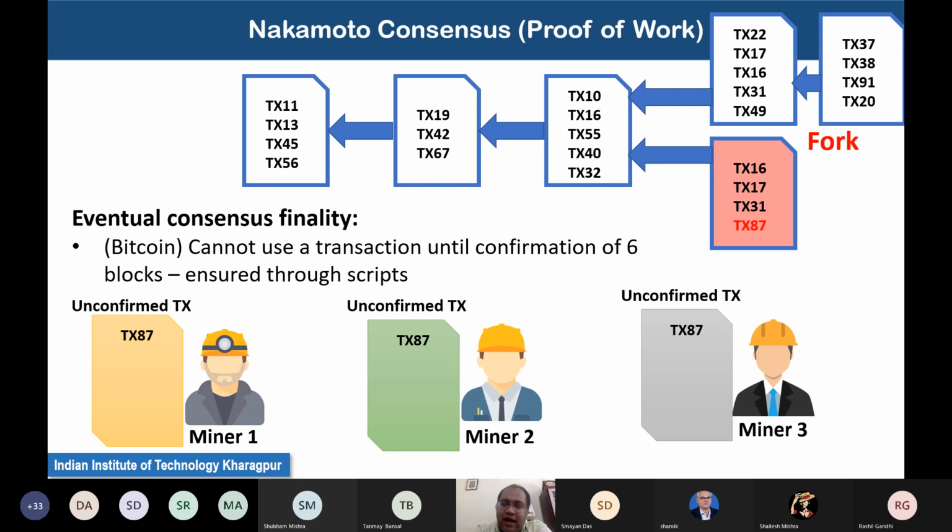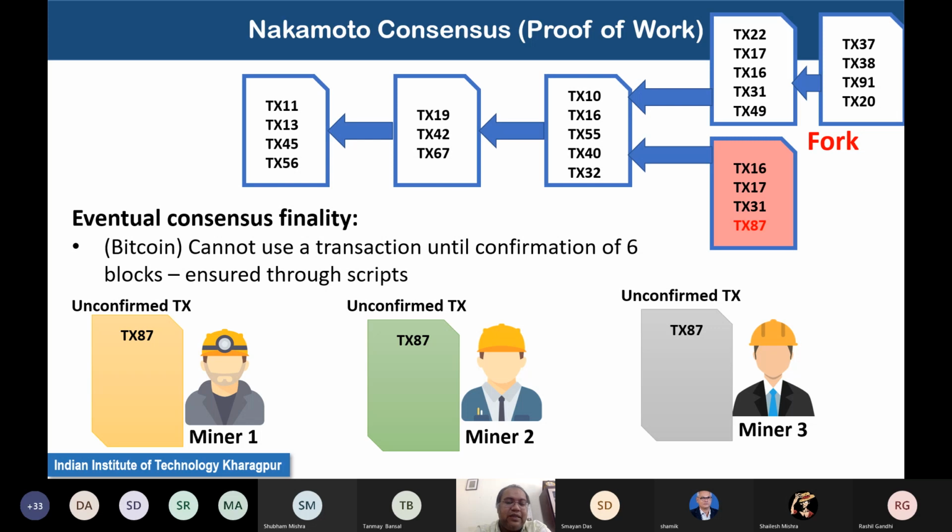There is a recent debate going on in the Bitcoin community that if you look into the current blocks which are getting mined, you will see that the majority of the blocks are getting mined by some 4 or 5 different mining pools. Although there are blocks which are getting mined by other miners, the majority of the blocks are getting mined by some 4 or 5 different mining pools.